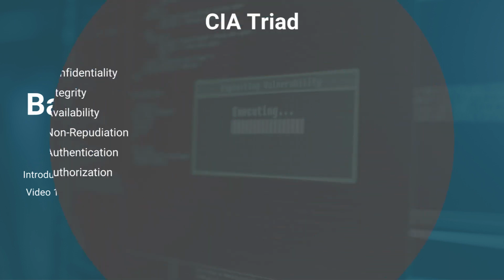Okay. So, first of all, we are going to talk about the fundamentals of information security, which starts with the CIA triad. The CIA triad is like the three pillars of cybersecurity or information security. Whenever a risk assessment or a security audit needs to be done, the criticality of the vulnerability is found out with the help of CIA. Okay, so let's see in detail what CIA is about.